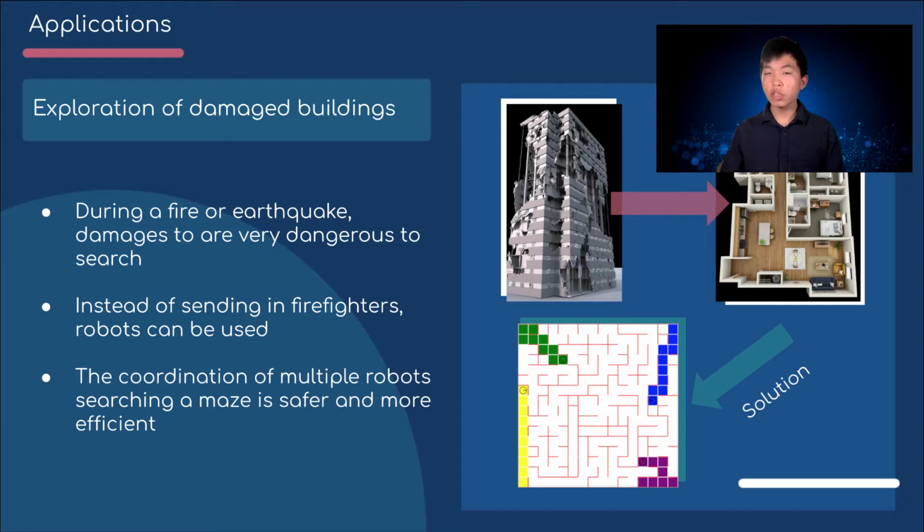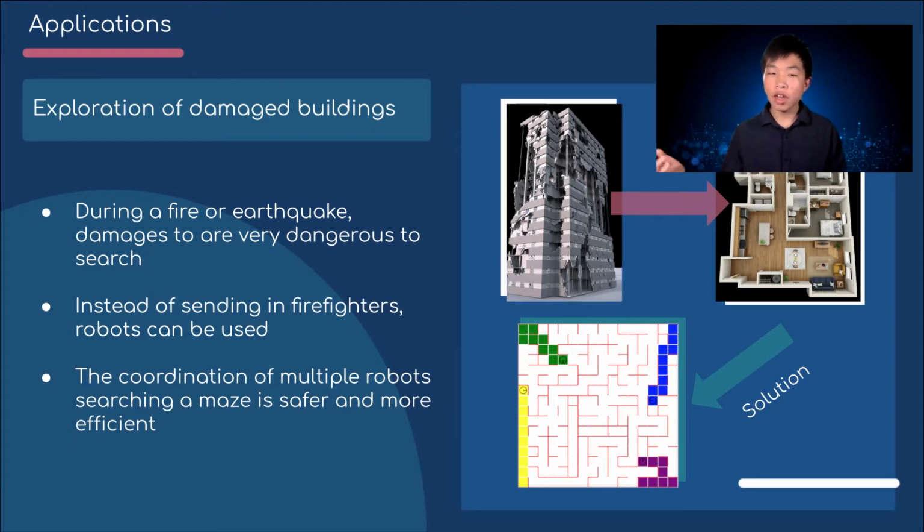The situations in which Robomaze can be applied to is almost endless. The first application we came up with was an exploration of damaged buildings. During a fire or earthquake, damages to buildings are very dangerous to search. The earthquake could cause the building structure to weaken and make building blocks fall on people trying to enter. This is the same with fires, except with the dangerous environment that fires provide.